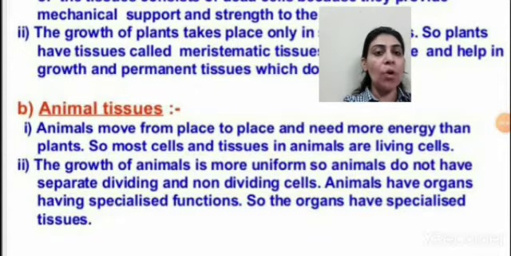So animals have organs having specialized function. तो animal की body में बहुत सारे organ हैं और हर एक organ का अपना अलग function है. Kidney helps in excretion. So the organs have specialized tissue. और organs किसके बने होते हैं? Tissue के. See, the basic unit of life is cell, and the group of cells is known as tissue, and various tissues together make the organ, and various organs make the organ system.